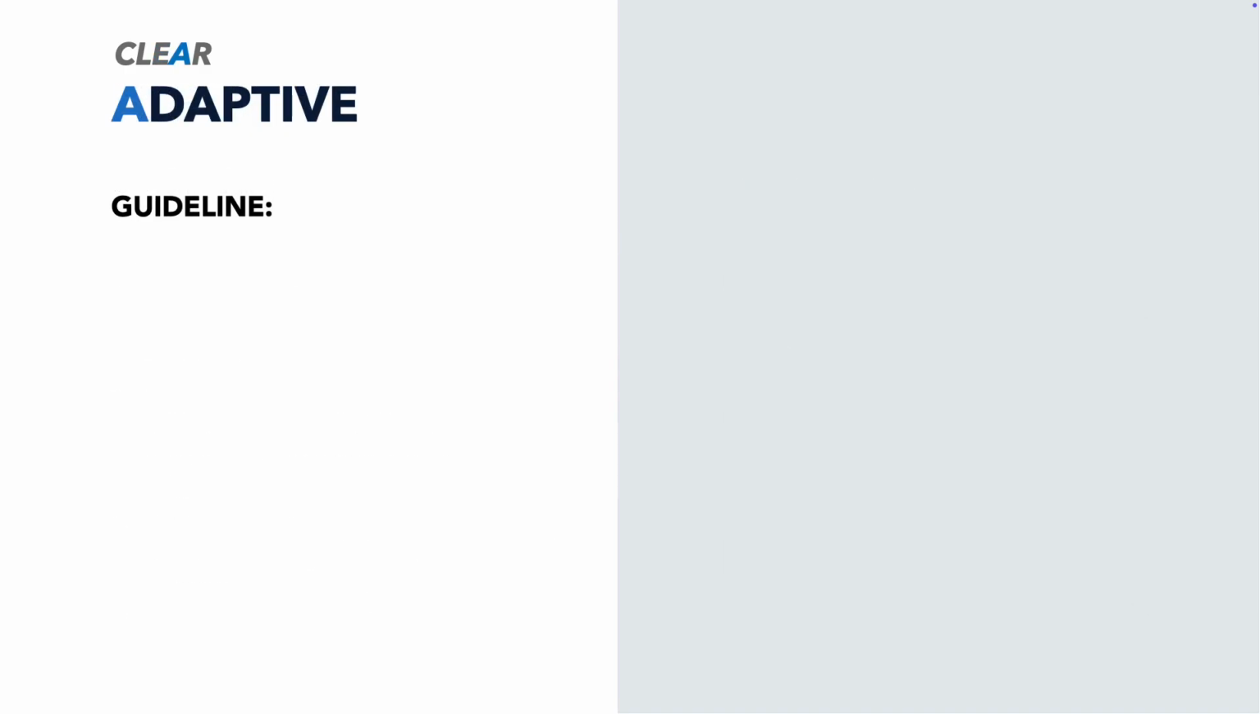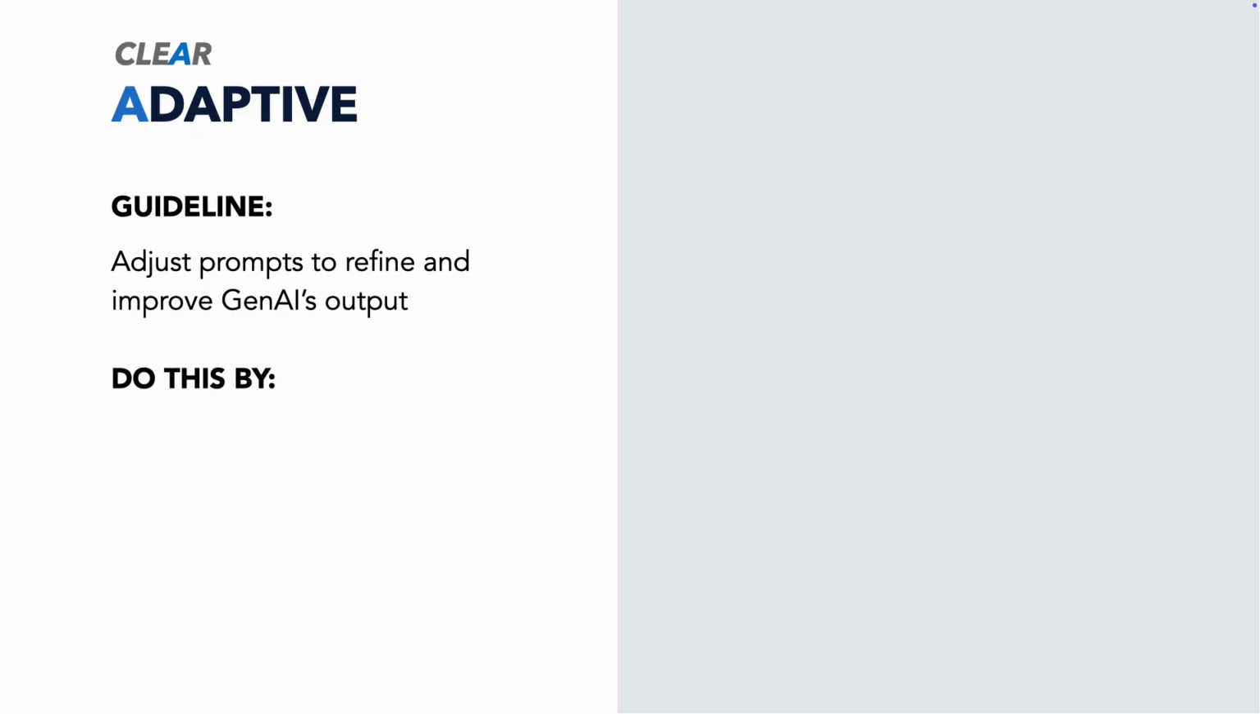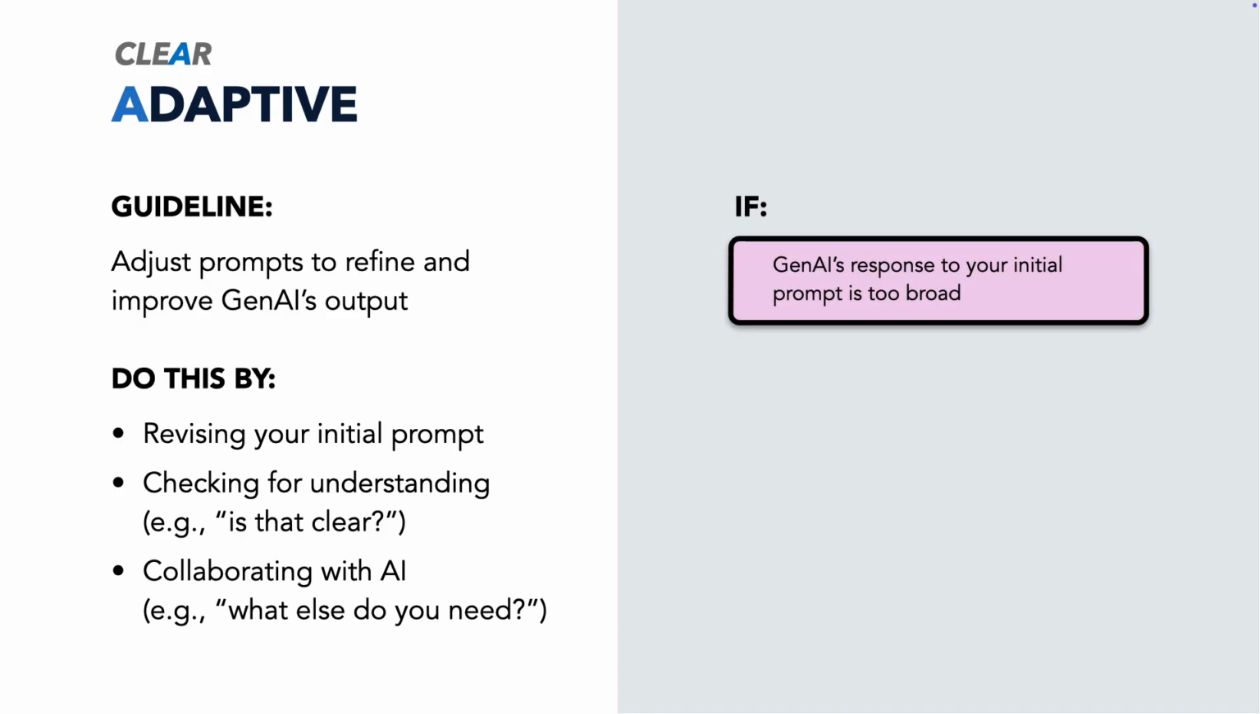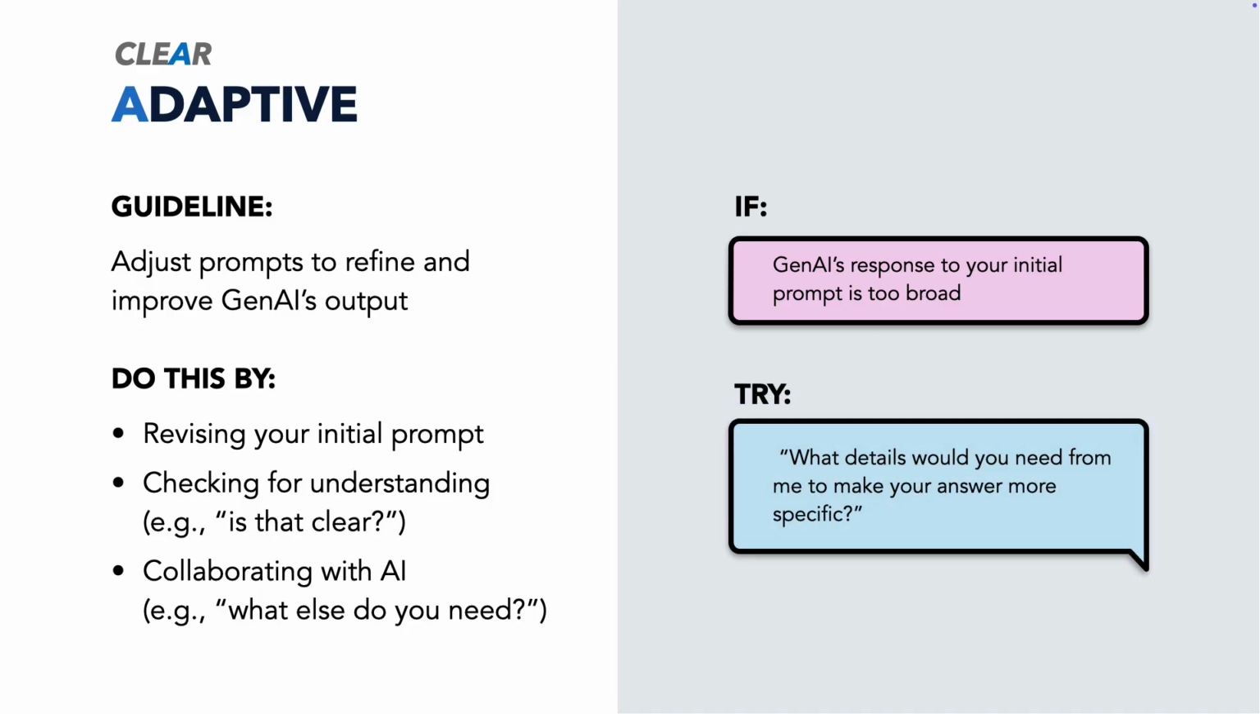The adaptive guideline means adjusting your prompts to help refine and improve GenAI's output. In practice, this looks like revising your initial prompt based on GenAI's output, asking GenAI if it understands your prompt, or collaborating with GenAI by asking it for suggestions or what further information it needs from you. For example, if GenAI's response to your initial prompt is too broad, you could follow up by asking GenAI, what details would you need from me to make your answer more specific?